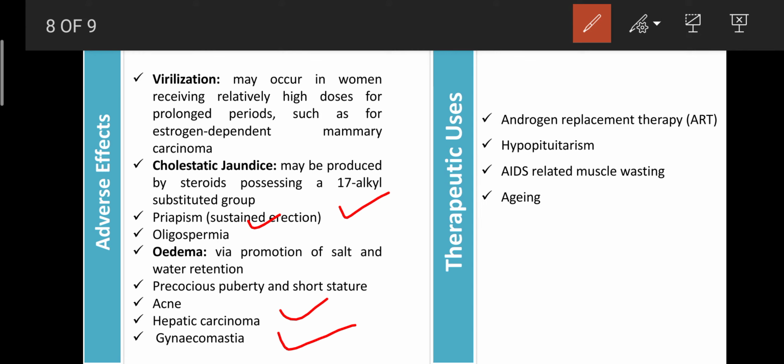And regarding the therapeutic uses, they are used for androgen replacement therapy, that is known as ART. Where androgens are not secreted in the male body, that candidate suffers from less sperm production or low sperm numbers, and so from infertility or irregular management of blood pressure or irregular management of RBC synthesis. At that time, the doctors administer the androgens